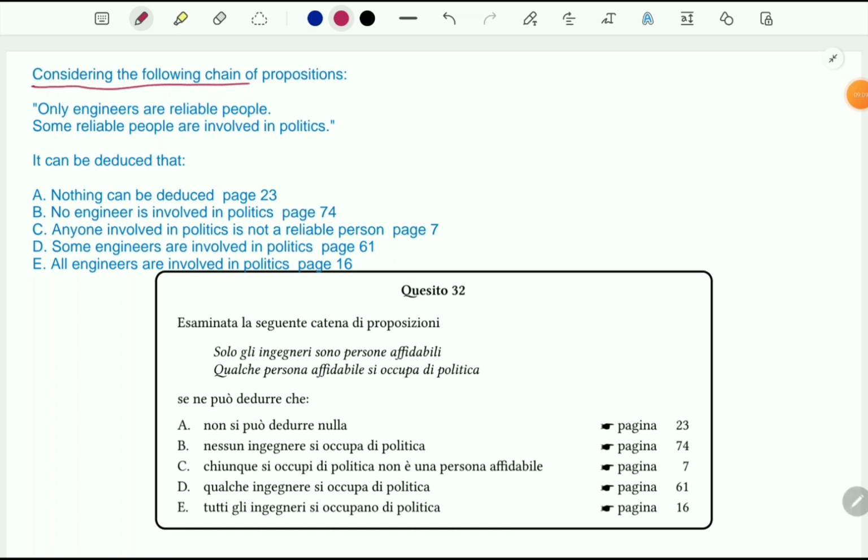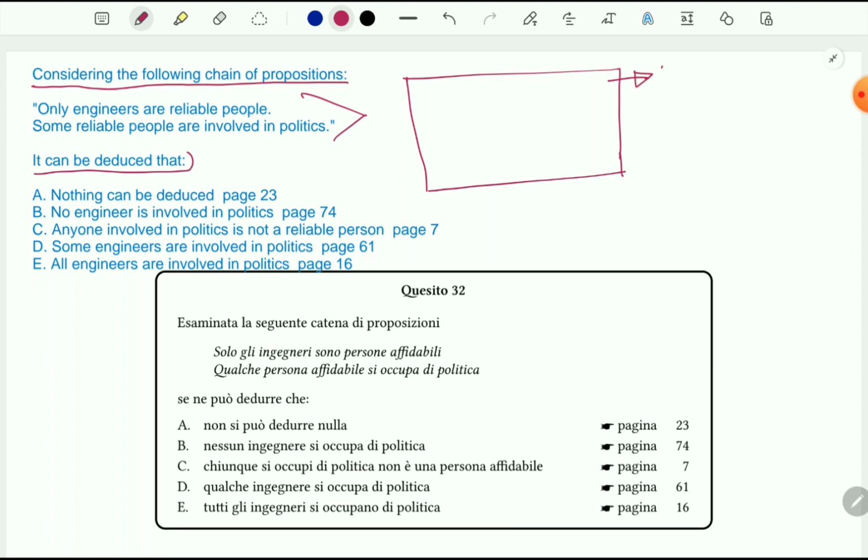Considering the following chain of propositions, it can be deduced that, so here the propositions: only engineers are reliable people. Some reliable people are involved in politics. So let's consider a municipality or a county or a country, whatever you think, where the total number of people is 100, and among them some people are engineers.